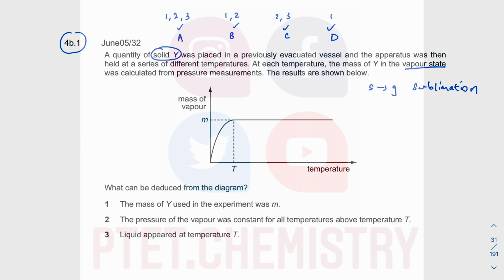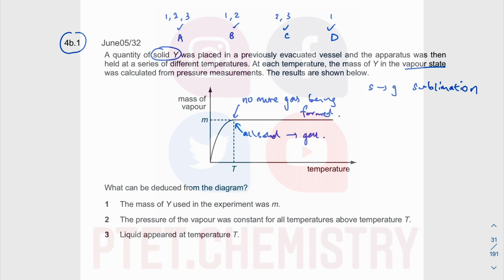Yeah? So essentially what happens is you get more and more vapor because you start from no vapor, because all are solid. And then you increase the temperature, so the solid sublimes and you get more and more gas. But why is the mass constant there? Because no more gas is being produced or formed. So all the solid had turned into the gas, okay? So all solid had gone into the gas at that stage.